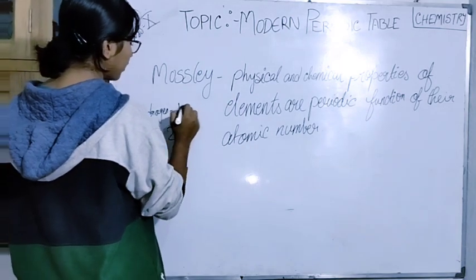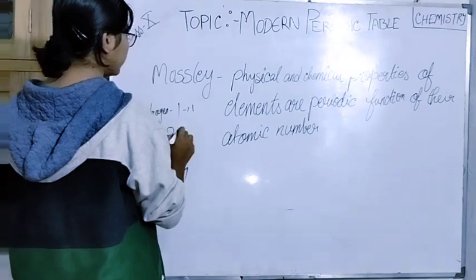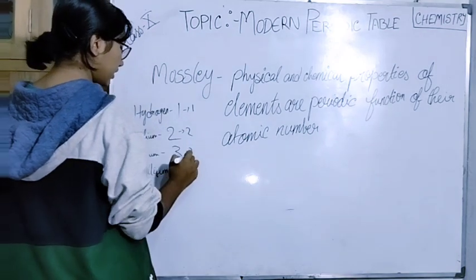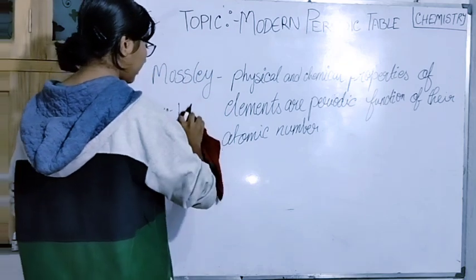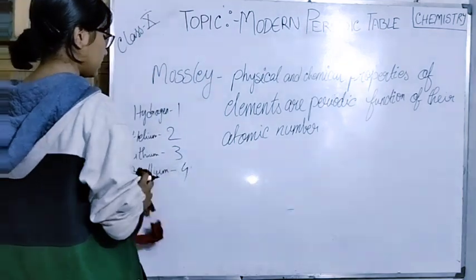Like this, according to atomic number, all the elements are represented.